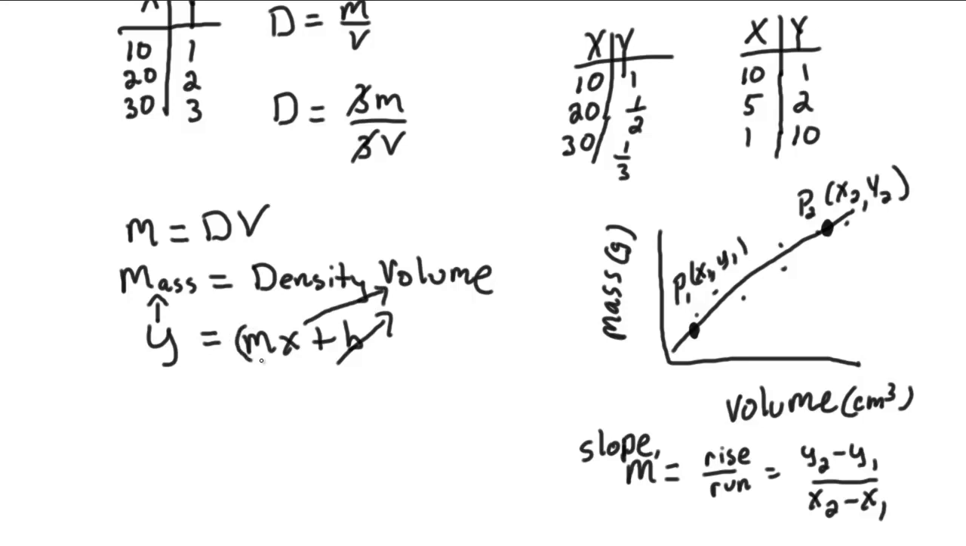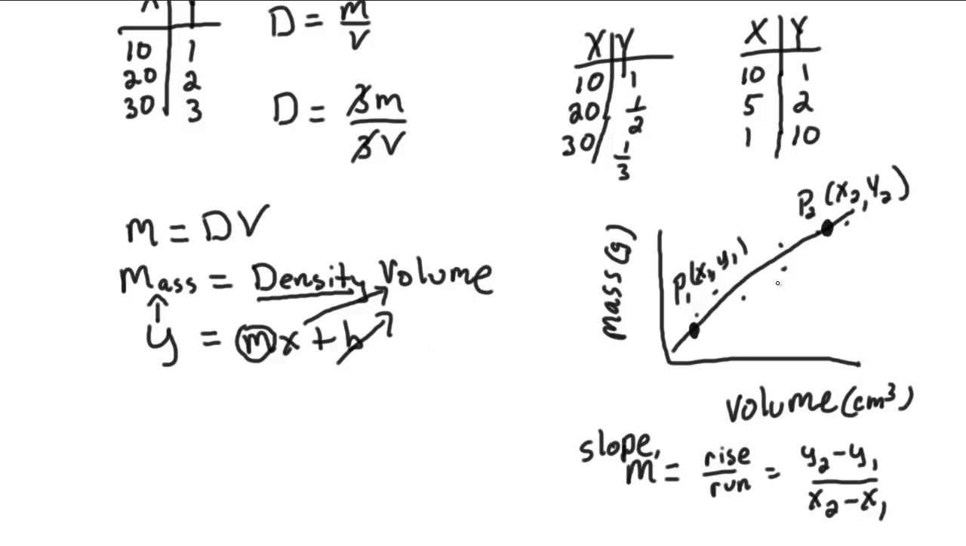So guess what the slope represents? Absolutely, it has some meaning. It represents the density of the object. So the density can be related to the slope if we graphed it. And so y is equal to mx plus b.